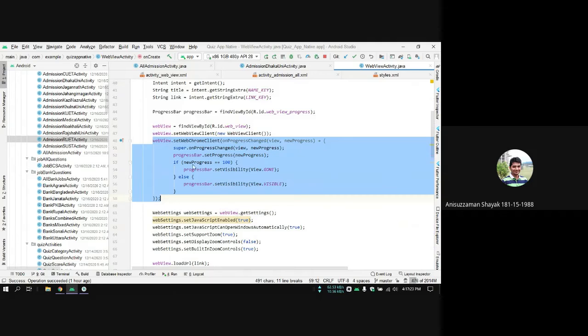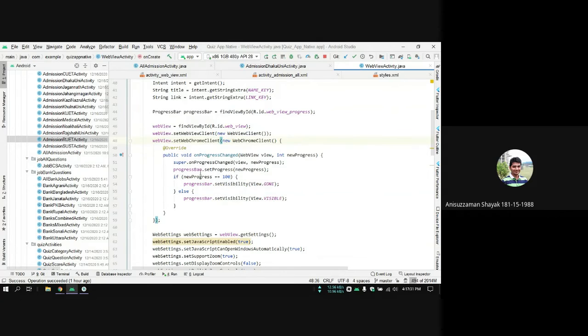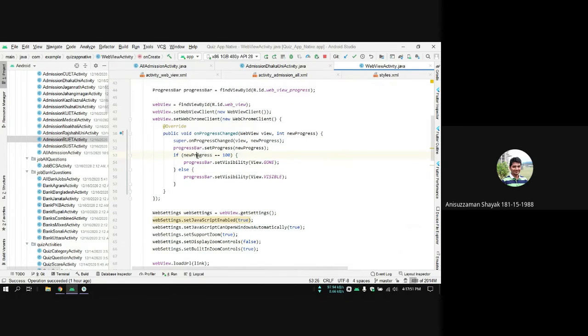Then I have also set a web Chrome client. The web Chrome client just gives me the progress of a web URL loading. So this is the progress that I get, and then I have used this progress inside my progress bar. I have set the progress according to the progress that I get from the web Chrome client, and this will be used to show if my web page is loading or not. If the progress reaches 100, that means the URL is completely loaded, then the progress bar will be gone. Otherwise, it will be visible. That's it. That's all it does.